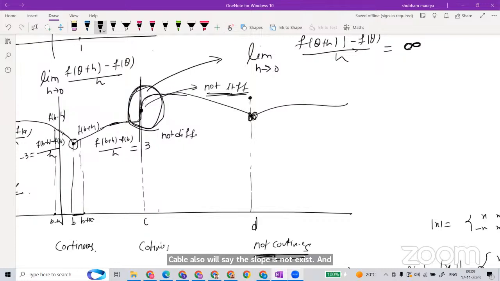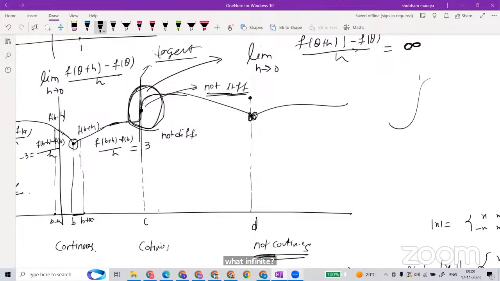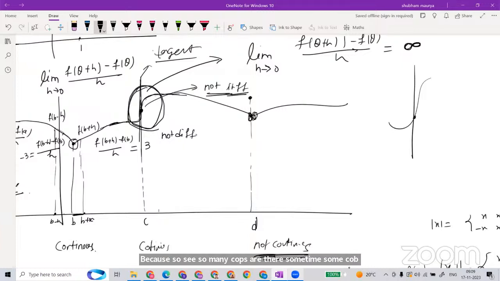So in the slope form, you will say the tangent exists, but the slope is infinite. See, so many curves are there. Sometimes a curve has an exactly vertical line as its tangent, and that tangent has infinite slope.